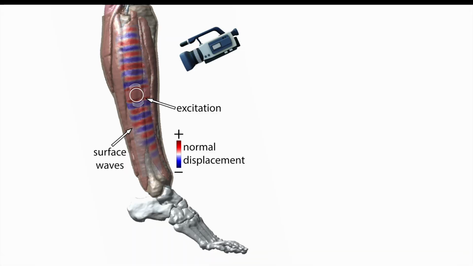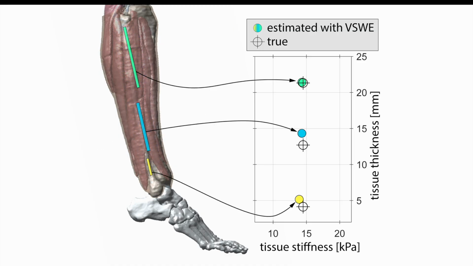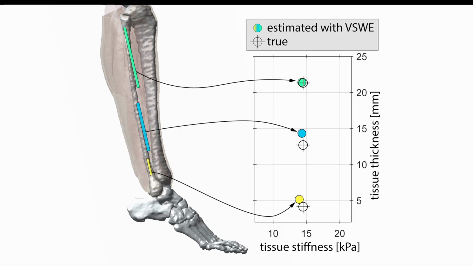For example, by observing the expression of waves on the surface of the leg, we estimate the stiffness and thickness of the soft tissue at multiple regions. The thickness tells us how deep below the surface the bone is, even though we can't directly observe it.